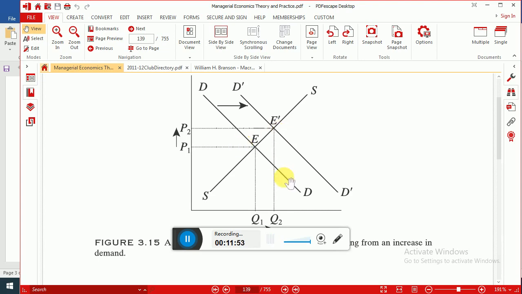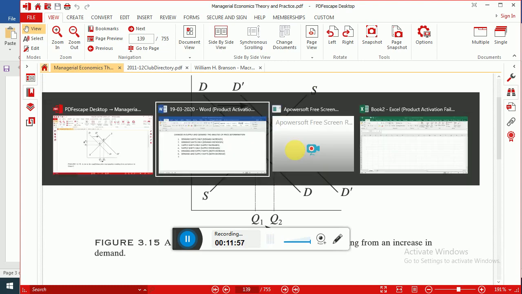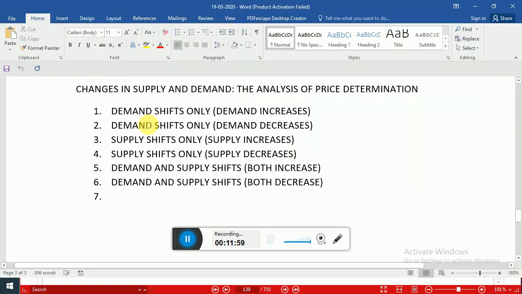So this is the case of increase in demand. So what are possible changes? These are possible changes. When supply and demand change, what is the impact on equilibrium price and equilibrium quantity?